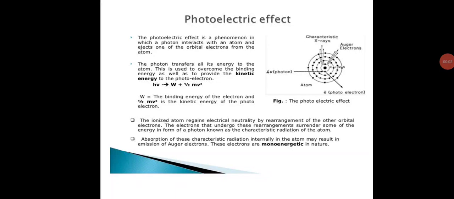Hello students, good morning. This is the last topic of nuclear decay, that is Unit 1. The last part of this chapter is the interaction of gamma rays with matter.